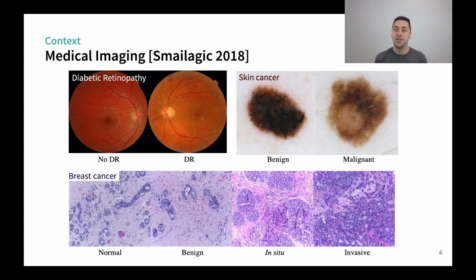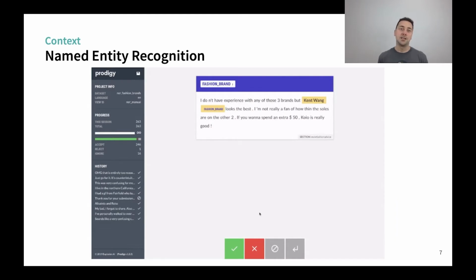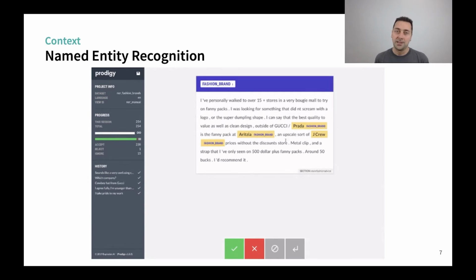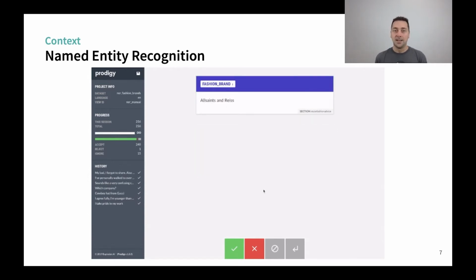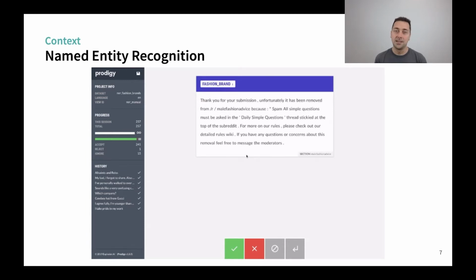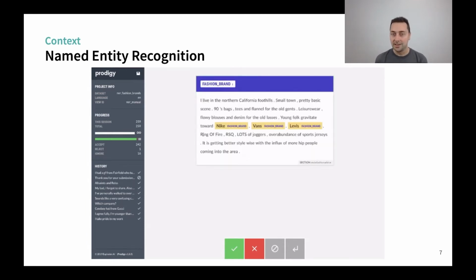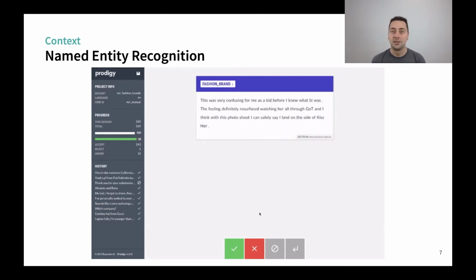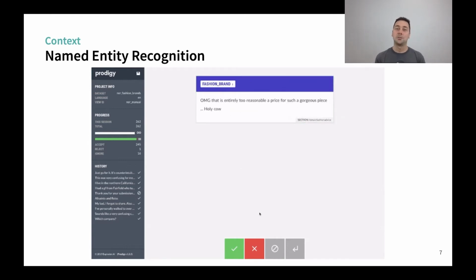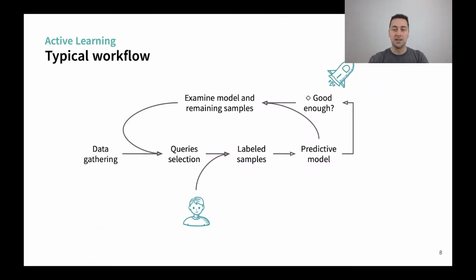Most typical examples are medical imaging, because hiring a radiologist to label data is very costly. You can have classification for diabetic retinopathy, for example, or detecting malignant cancer cells in histological data. You also have named entity recognition. So here you have Prodigy, an interface over the very famous spaCy model. You can see that active learning can help labeling by pre-labeling some samples that are already there. And the better the model, the less work the annotator has to do. So that's how active learning works.